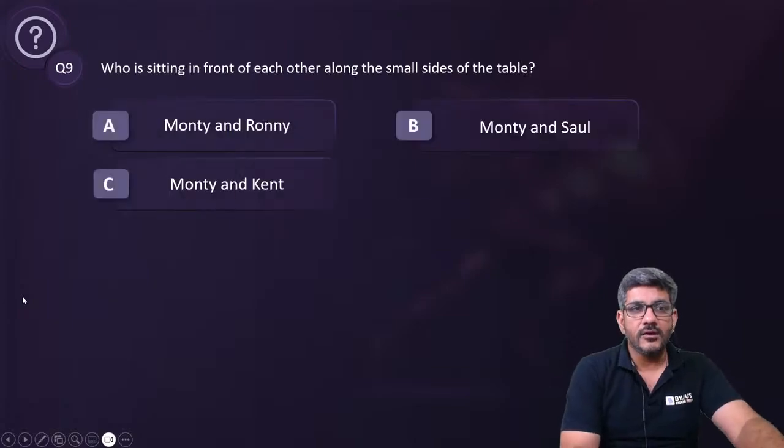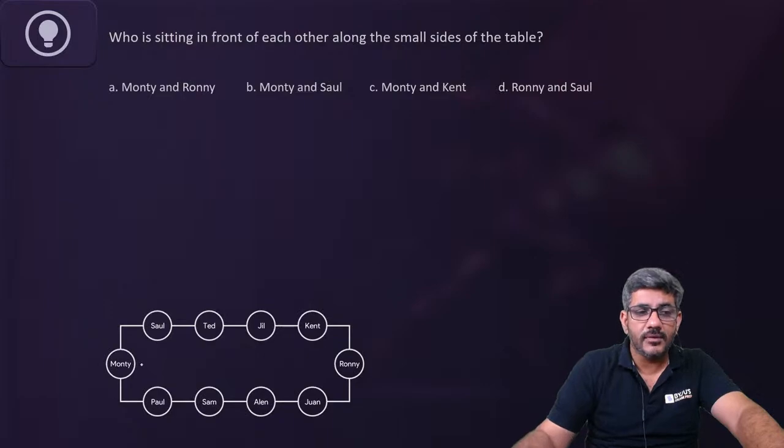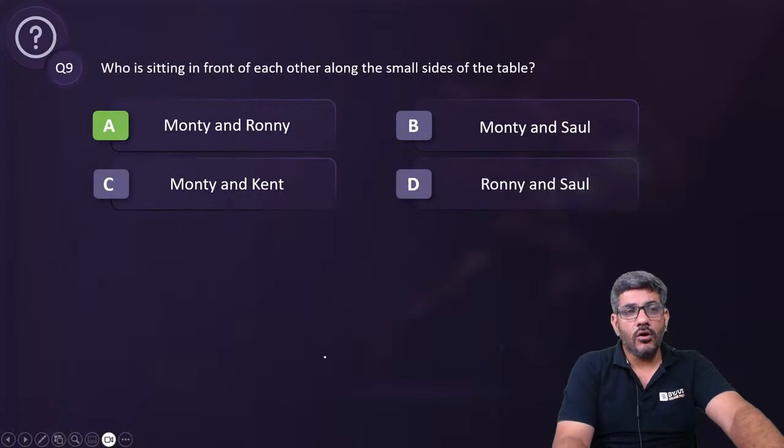So first question, who is sitting in front of each other along the small sides of the table? Monty and Ronnie. The answer is option A. Monty and Ronnie are sitting opposite to each other on the smaller side.